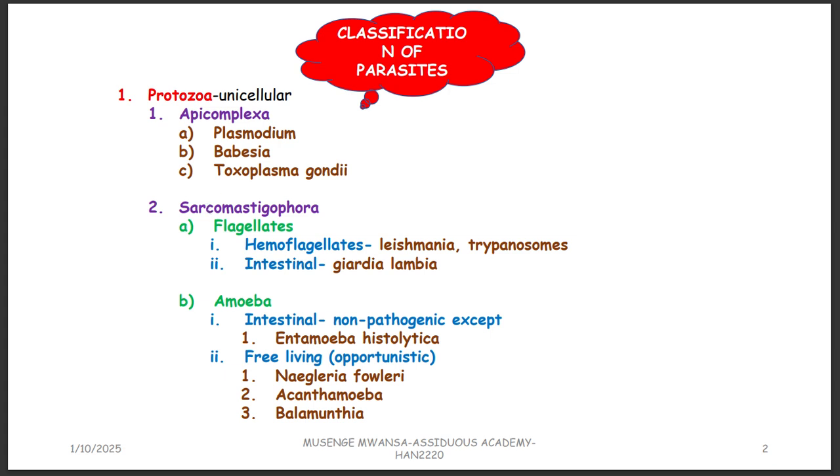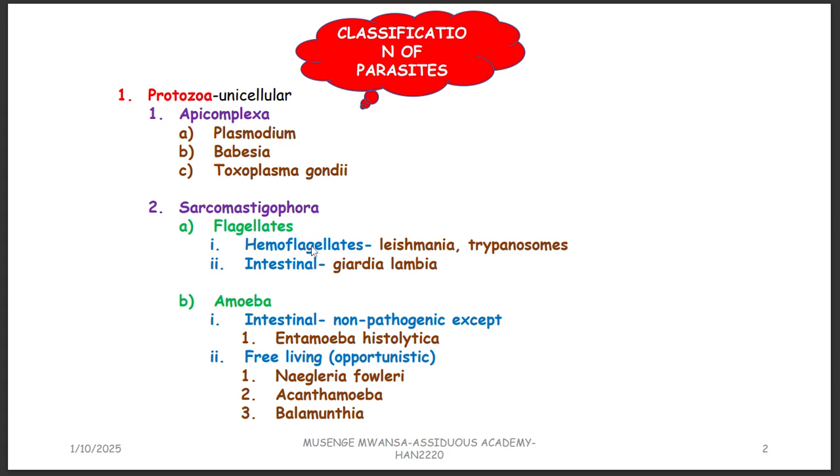And then Sarcomastigophora, we have got two. We have got those which have got flagella, so we call them flagellates, and then amoeba. Amoeba do not have flagella. These are a type of protozoa that do not have flagella. For those which have got flagella, you can have those that are found in blood, we call them hemoflagellates, and those which are found in the intestines, we call them intestinal flagellates.